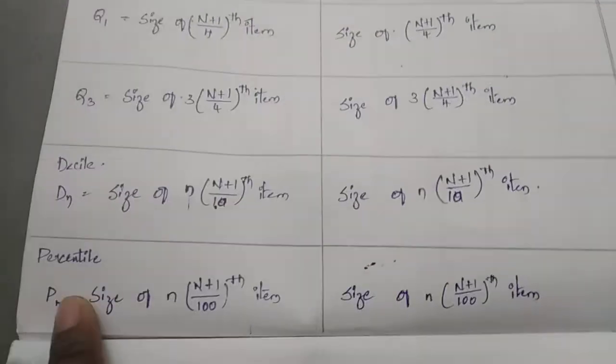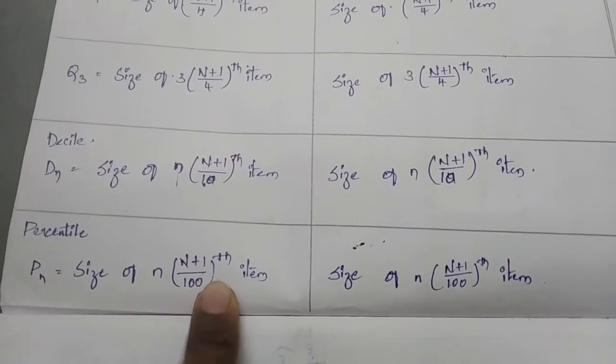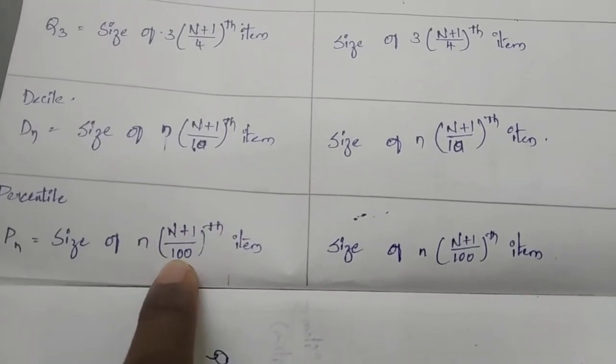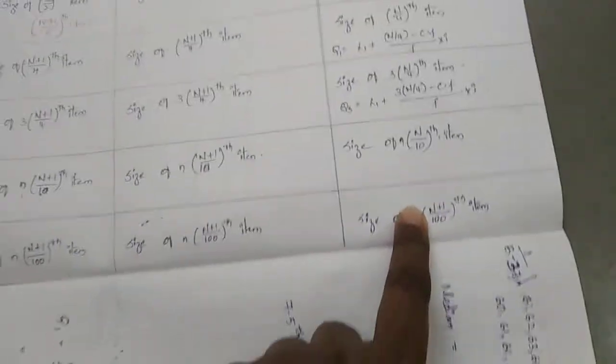Next, coming to P. P means percentile. In case of percentile again 100: size of (n plus 1) by 100. Same formulas here also in case of individual series, discrete series and continuous series.